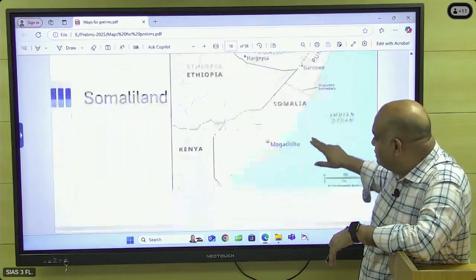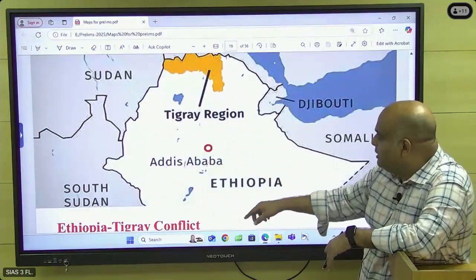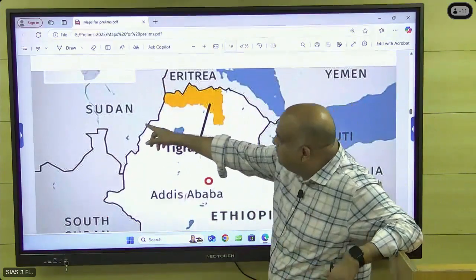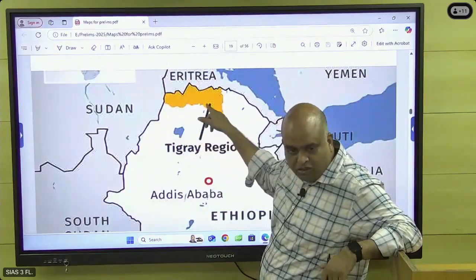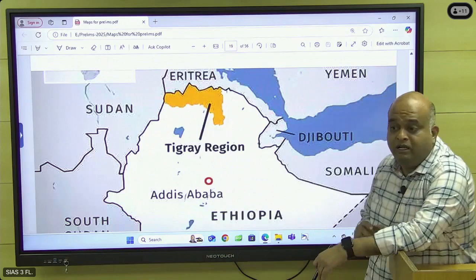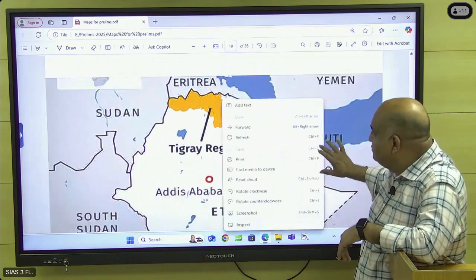Ethiopia is also involved in this. And then this is the Tigray region. Okay, so Ethiopia, Tigray. So it is between Ethiopia and Eritrea. And in the Sudan crisis, the Sudan people are also involved in this. This region is a fragile region, where a lot of big refugee encampments are there. This you have to check.